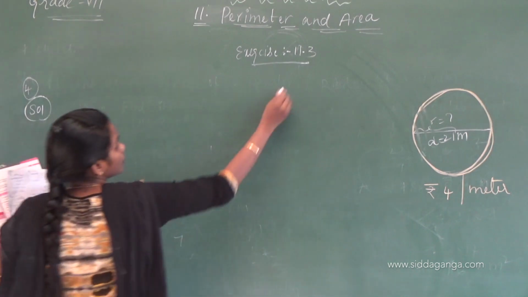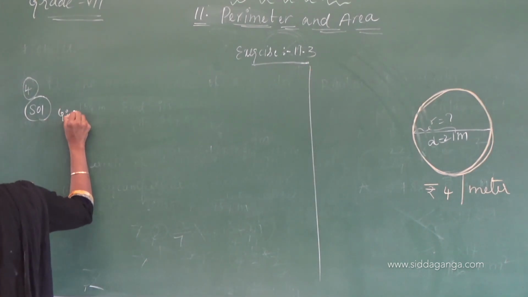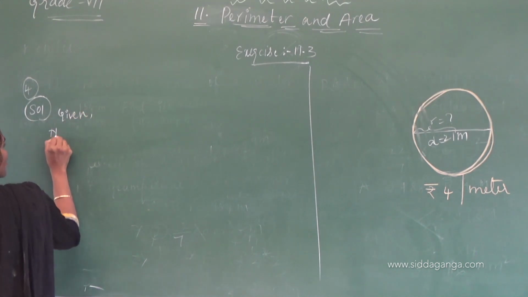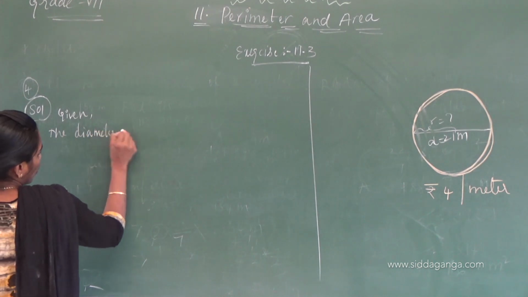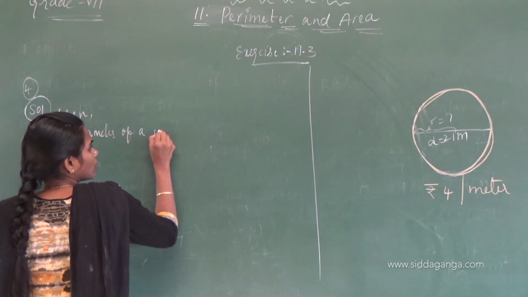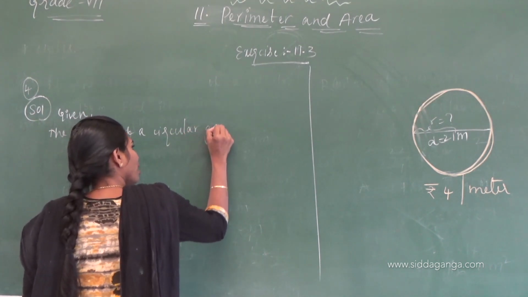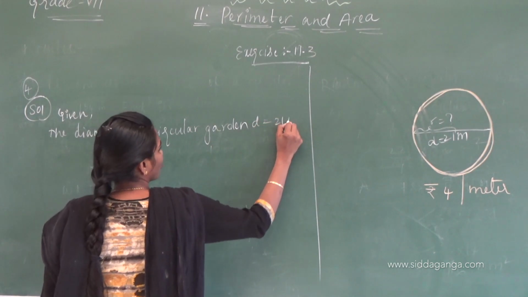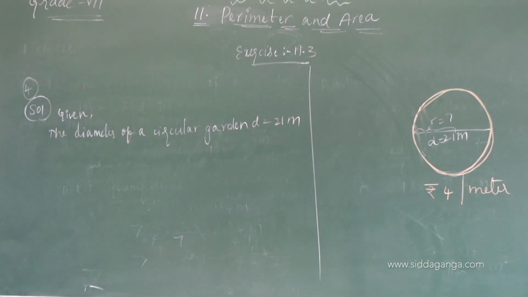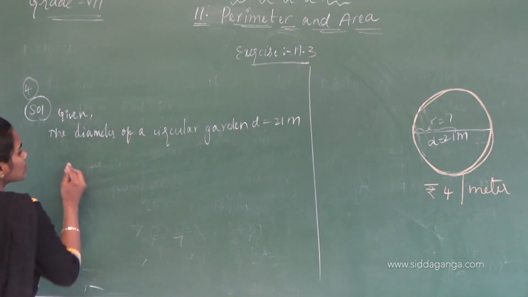Given, the diameter of a circular garden, D equals 21 meters. You can find the radius.